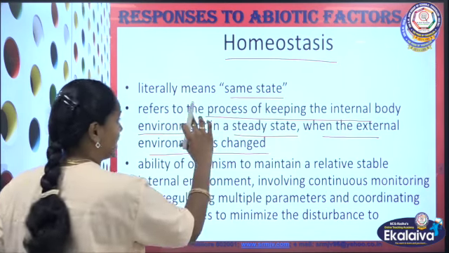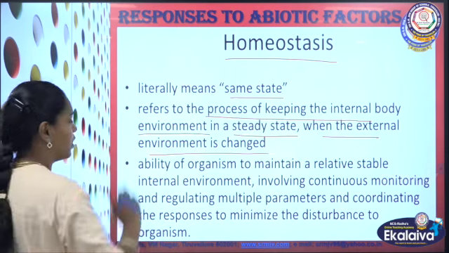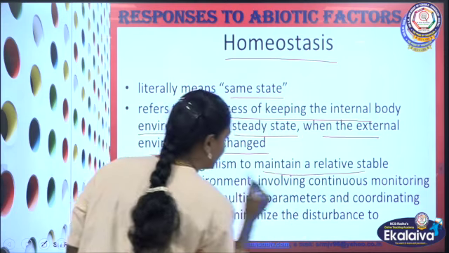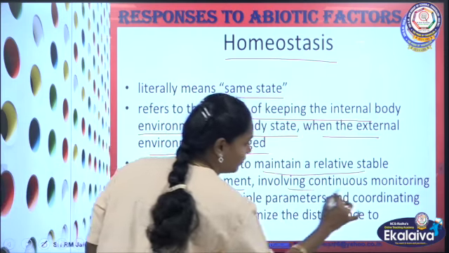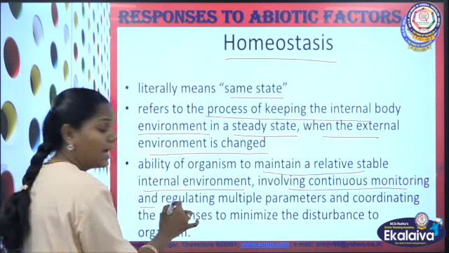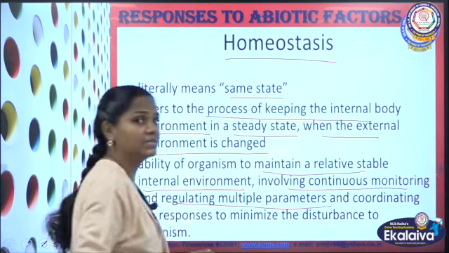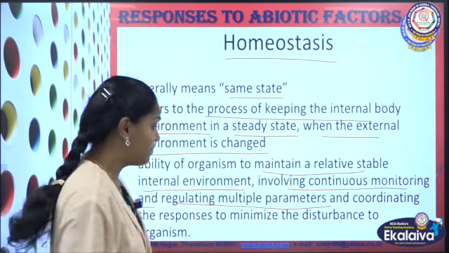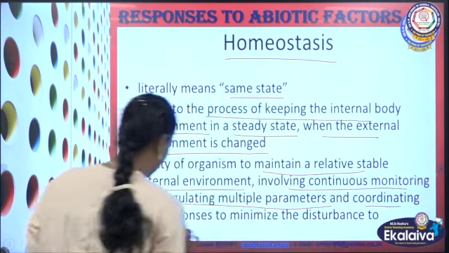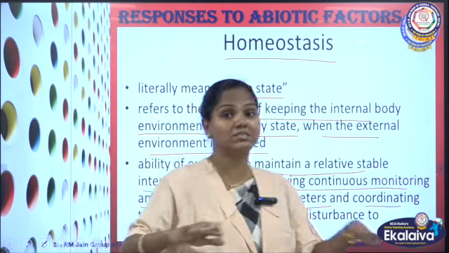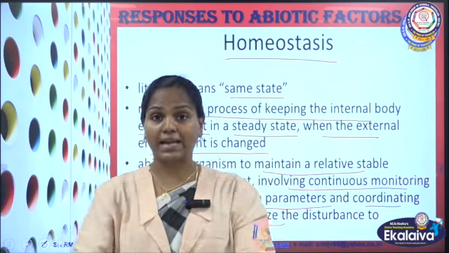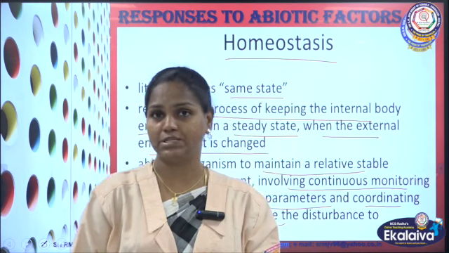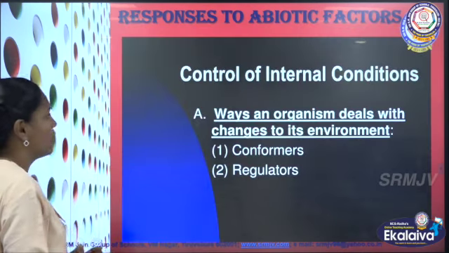So that ability of an organism is homeostasis. It involves continuous monitoring and regulating of multiple parameters, such as body temperature or osmolarity of the blood, and coordinating the responses to minimize disturbances so that organisms can adapt to that condition and continue to survive in the available habitat.